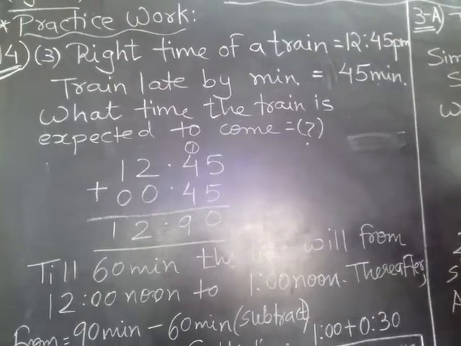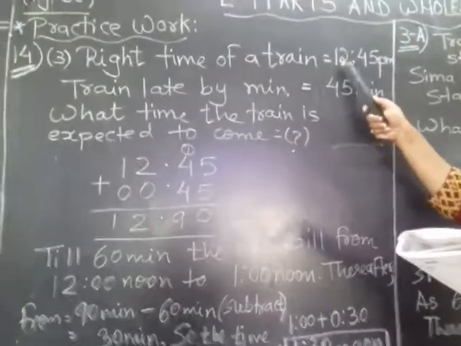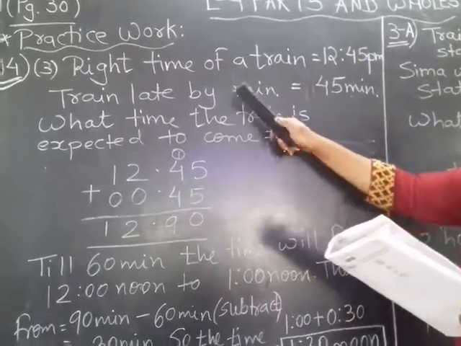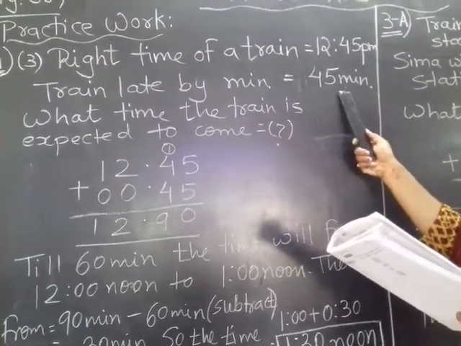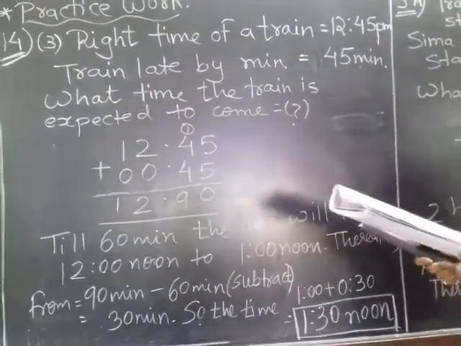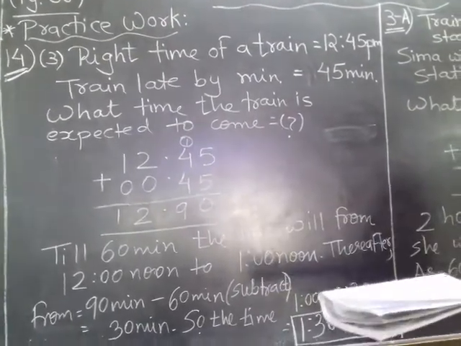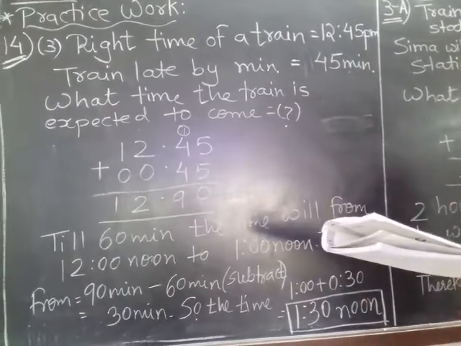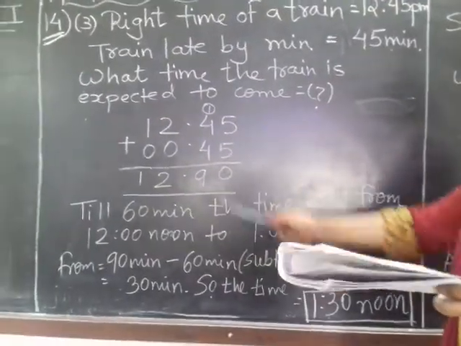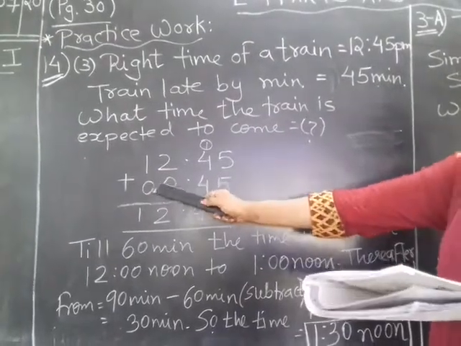So the right time of the train is 12:45 PM. Noon, but obviously it is PM. But the train is late by how many minutes? 45 minutes. So now the question is, if the train is late and the right time is 12:45, by what time the train is expected to come at the railway station? By what time the train will reach the railway station if it is late by 45 minutes. So right time is what? To start with the train 12:45, but it is late by how many minutes?